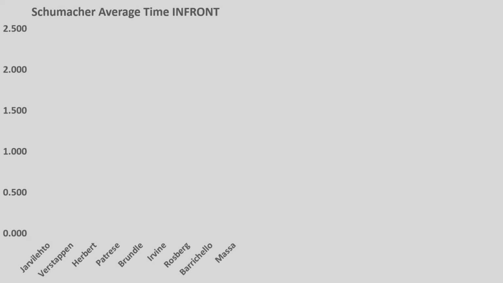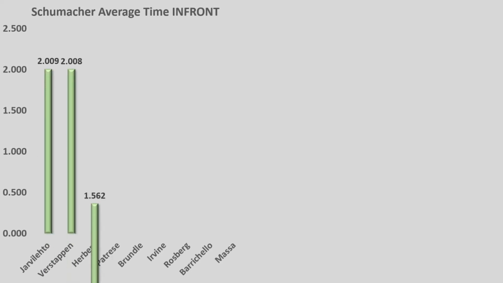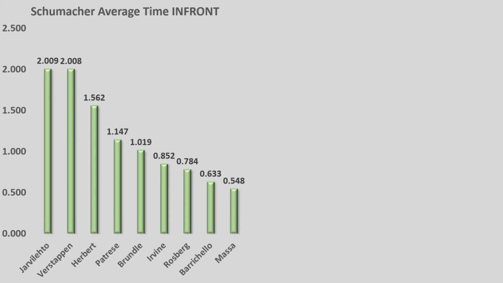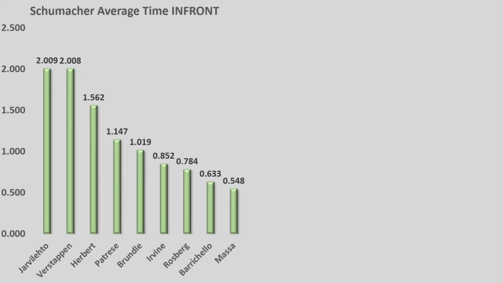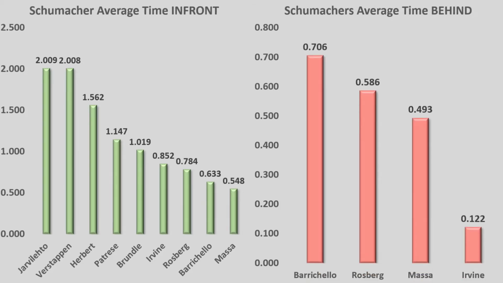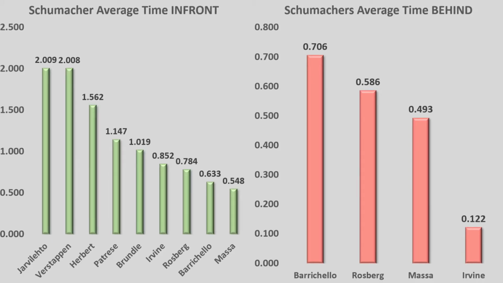So Michael Schumacher's average time in front of his teammates against Häkkinen, 2.009 seconds. Average advantage against Jos Verstappen, 2.008 seconds. Against Herbert, 1.5, all the way down to Felipe Massa, it was just over half a second. And then comparing that to his time behind teammates, he was 7 tenths on average behind Barrichello, 6 tenths behind Rosberg, 5 tenths behind Massa, and 1 tenth behind Irvine.